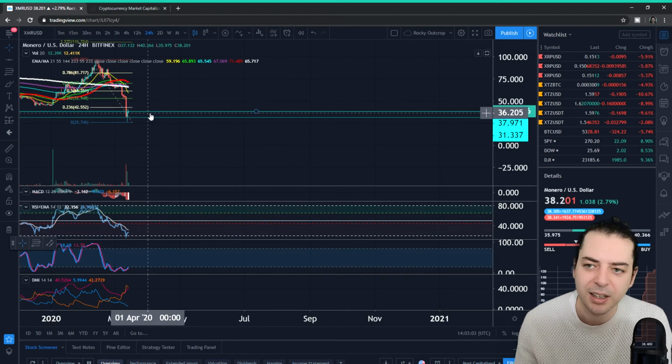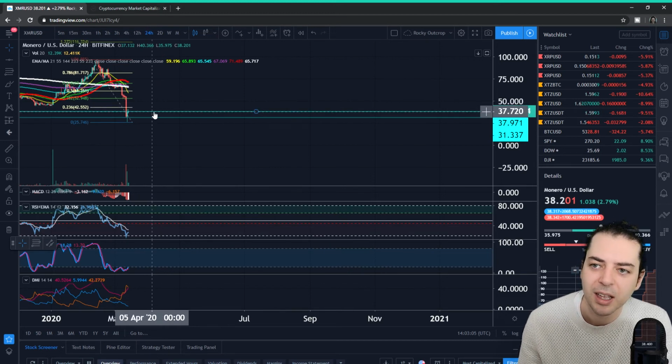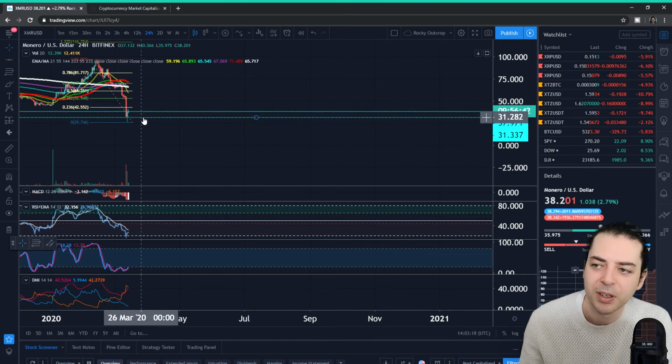But essentially, the targets that I'm looking at are currently: can we open and close above this $36, $37 line here, make it 38, and then, of course, looking towards 42. And towards the downside, should we get rejected here, then I'm looking towards 31 and then 25 afterwards.